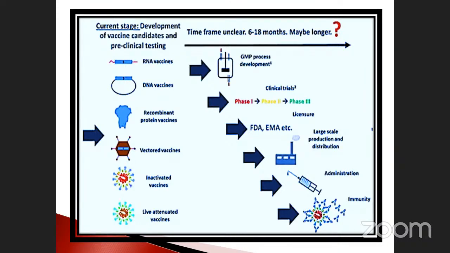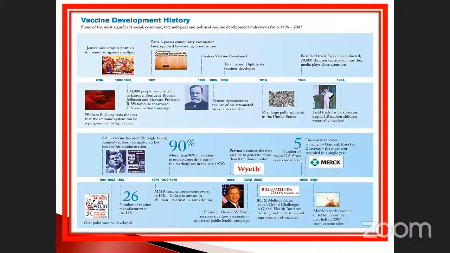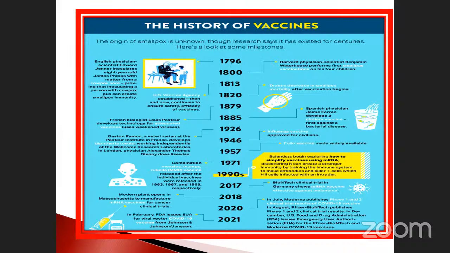Okay, current stage. Take an example: COVID. It is also one of the RNA vaccines, isn't it? RNA vaccines. Okay. And the next, vaccine history, we already discussed. These things we also already saw yesterday. These go from 1796 until 2021. Okay. To the next one.